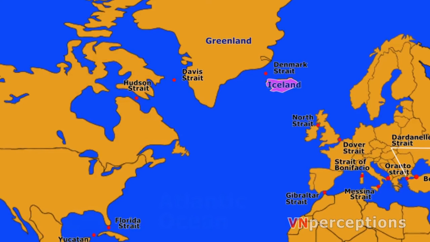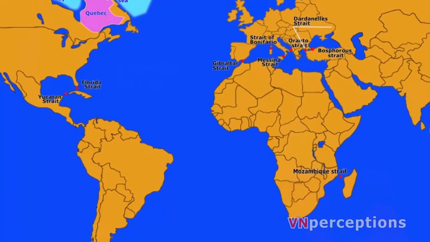It is a northern arm of the Labrador Sea. It lies between mid-western Greenland and Nunavut, Canada's Baffin Island. It connects Baffin Bay to the Atlantic Ocean.